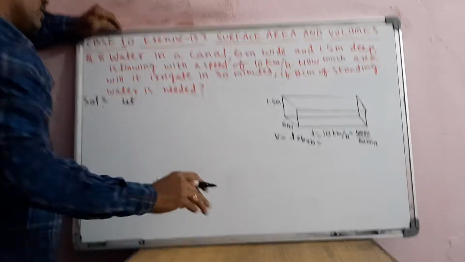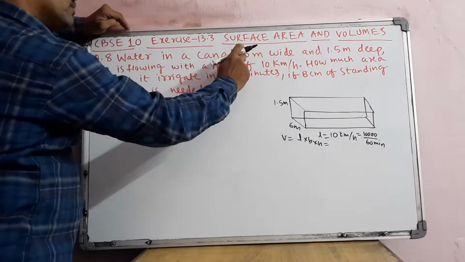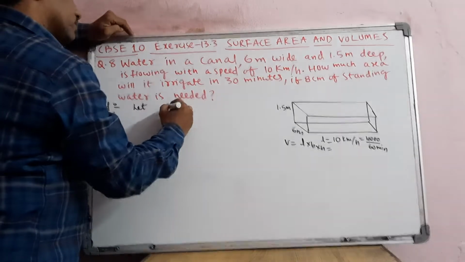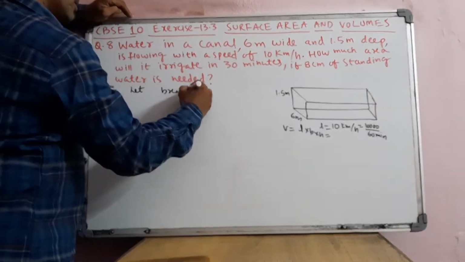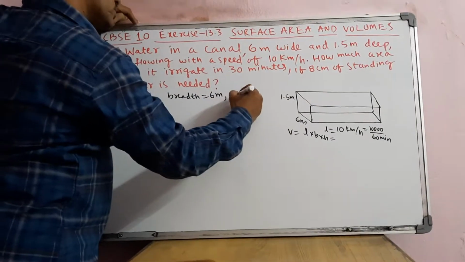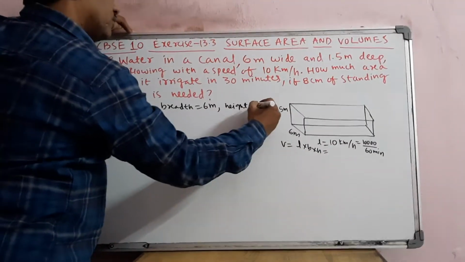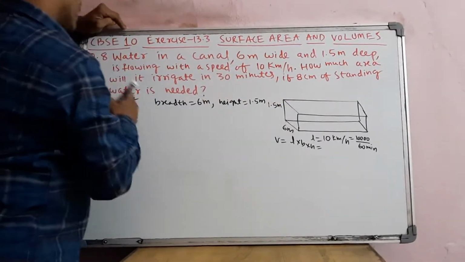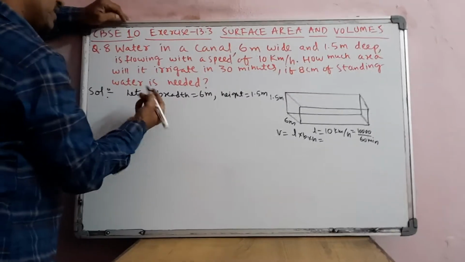let the breadth be equal to 6 meters. Okay, height is equal to 1.5 meters. Okay, and the speed means what?